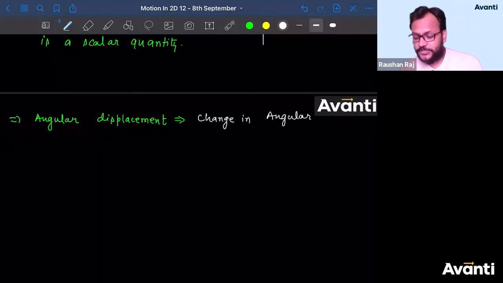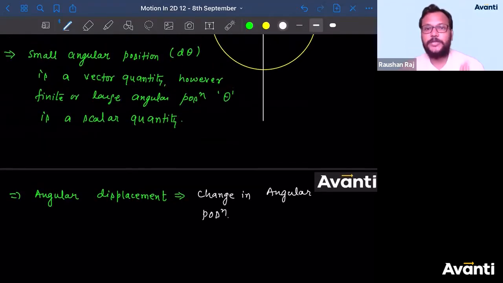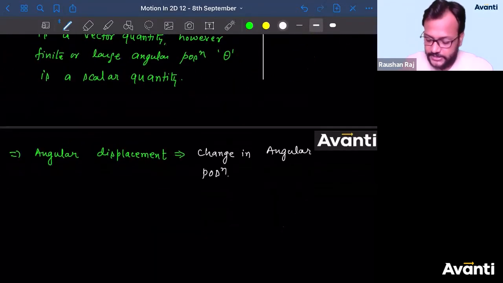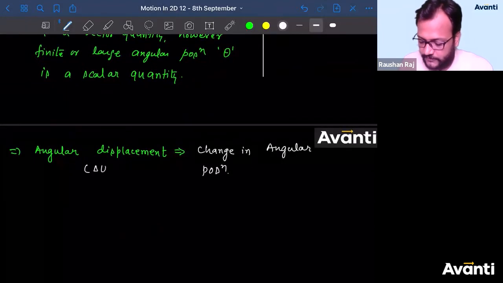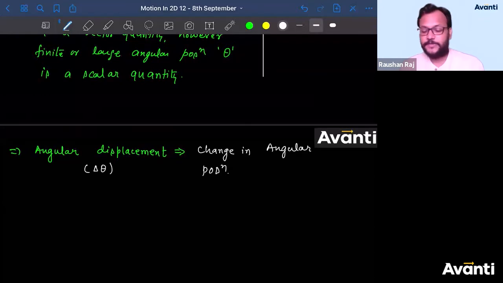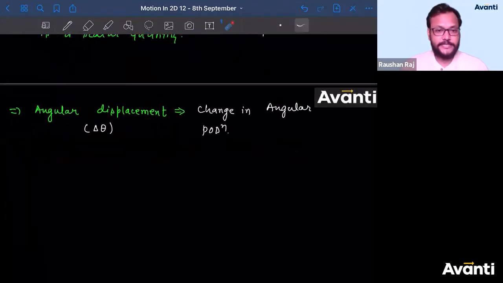Acha. But most of the time you'll find that angular displacement is given to you in terms of theta only. Why is that so, guys? Or as we have studied in linear motion, we know that change of position is linear displacement.